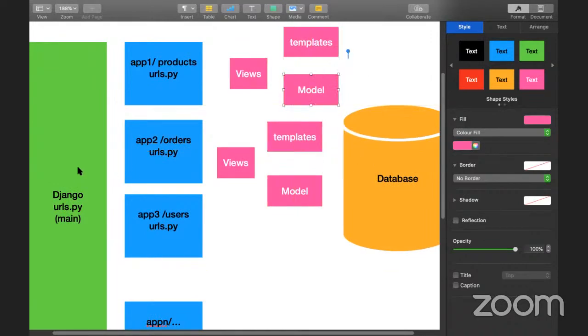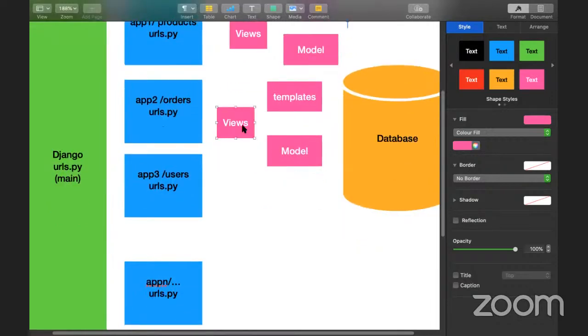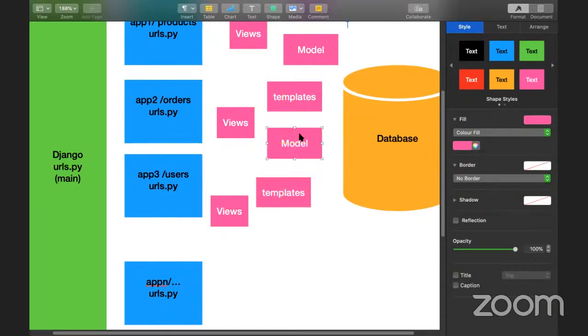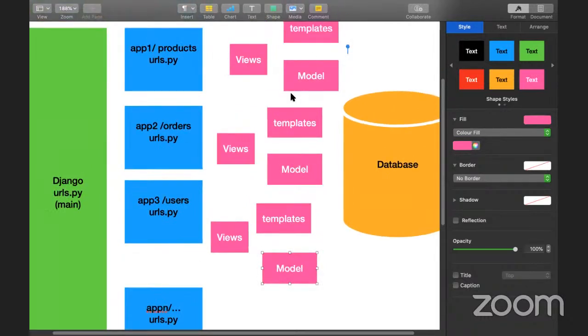So Django has the main urls.py, and every project has different apps here, and every app follows the MVT architecture, right? I will talk about what is MVT shortly, and if you look at this, the same thing will be repeated, guys. Hopefully you understand. Every app has the same story, in the sense views, templates, model.